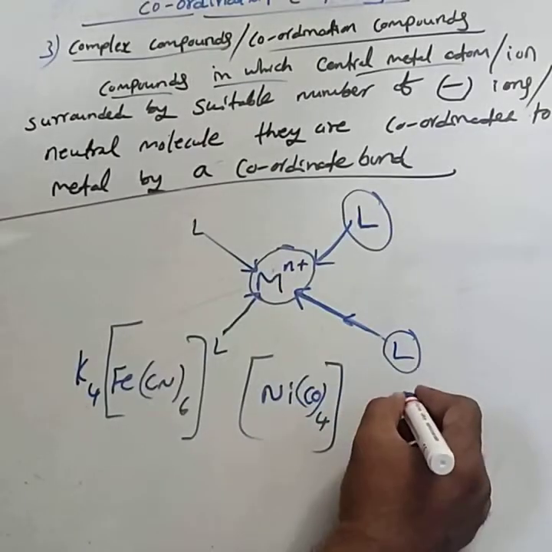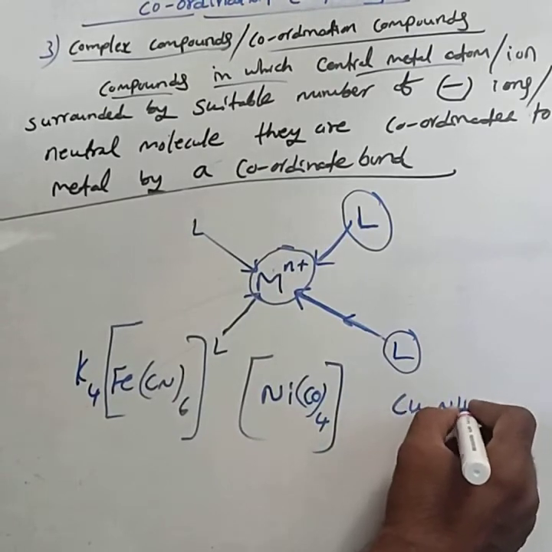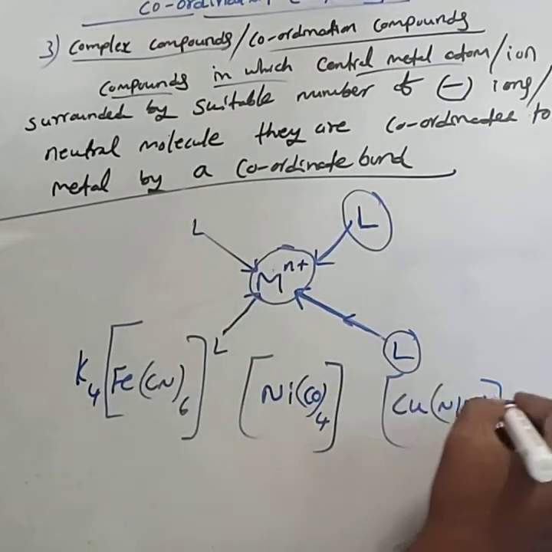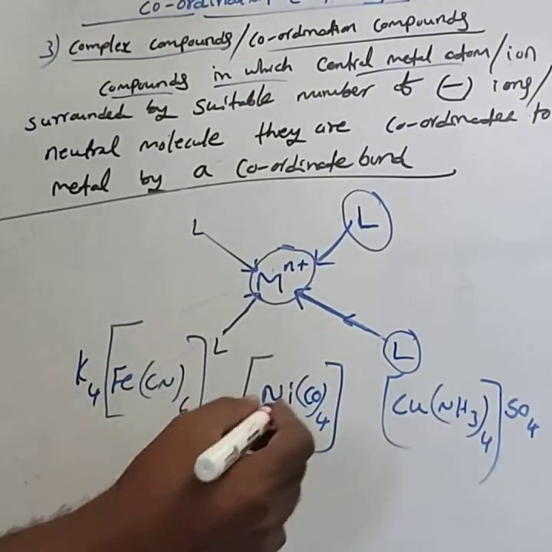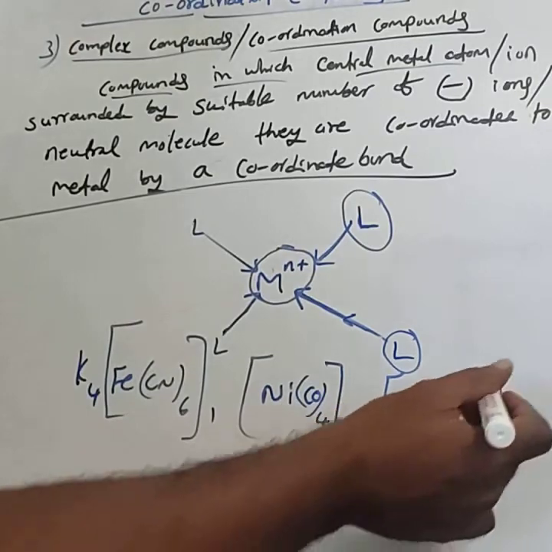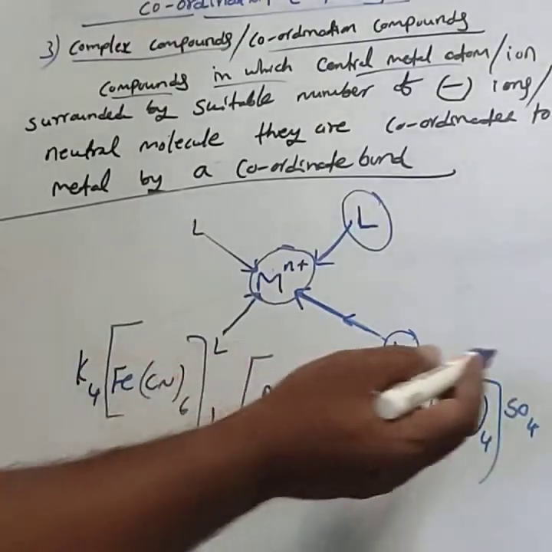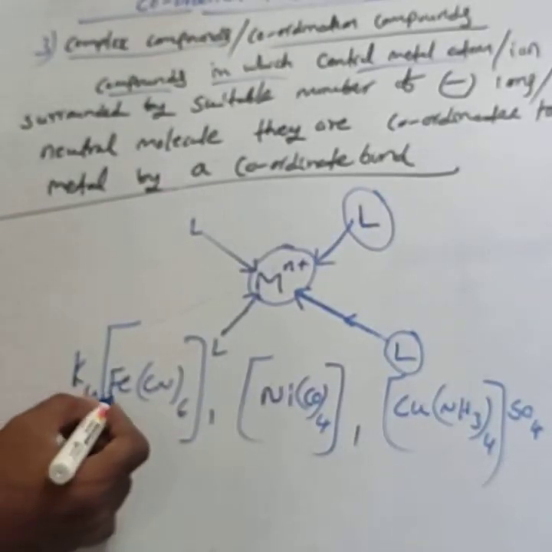Next, one more, [Cu(NH3)4]SO4. You observe in all these examples, there is a central metal atom.